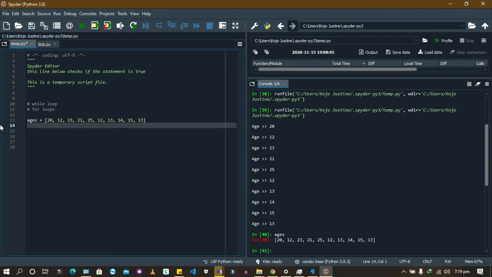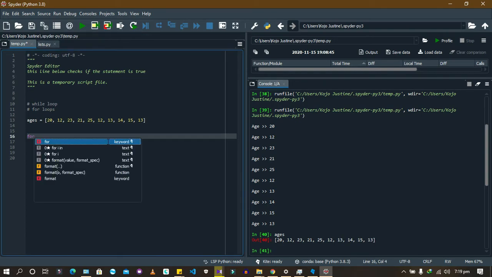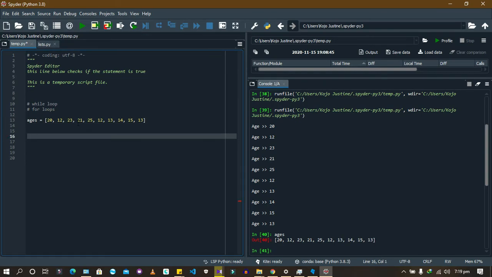For loops usually work with iterable objects. For instance, ages is a list. It's something with elements that you can move from one to another to another. I don't know how else to explain, but let's just try with an example. I'm going to say for a in ages, print a.